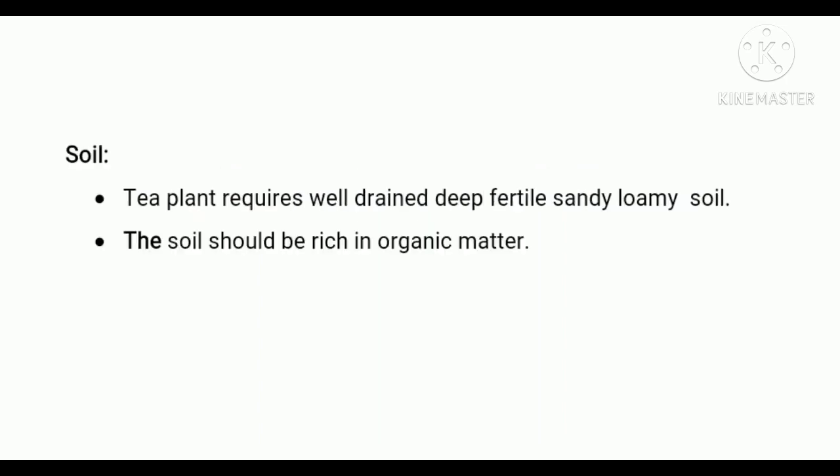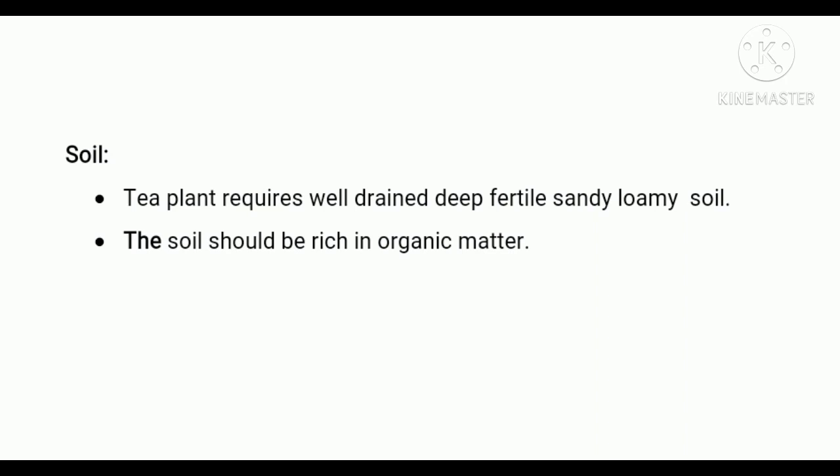Next, let us talk about soil. The tea plant requires well-drained, deep, fertile, sandy, loamy soil with a porous subsoil that allows the water to drain away, since the roots cannot tolerate stagnant water. For this reason, hill slopes are preferred.